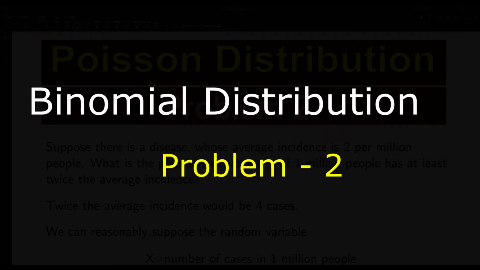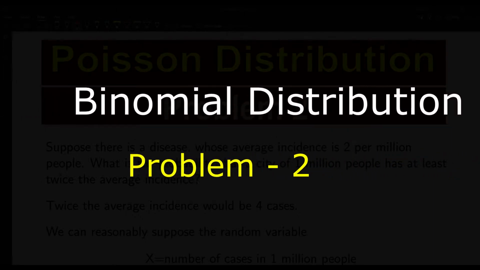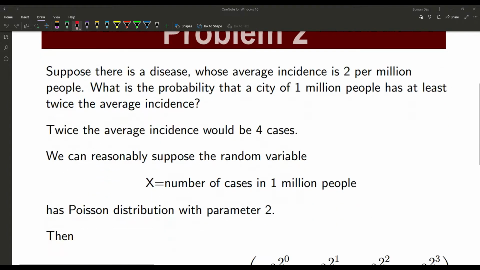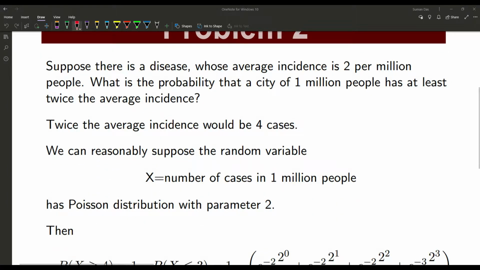Hello friends, today we will discuss the second problem on the Poisson distribution. Now the problem statement says, suppose there is a disease whose average incidence is 2 per million people.